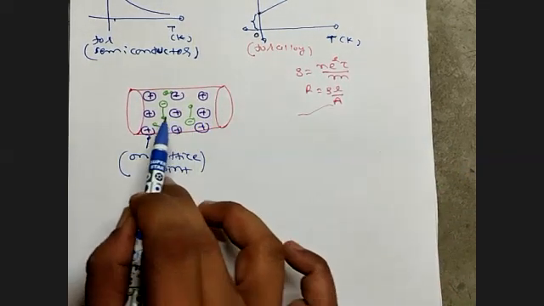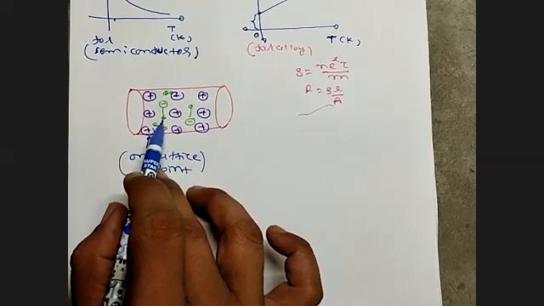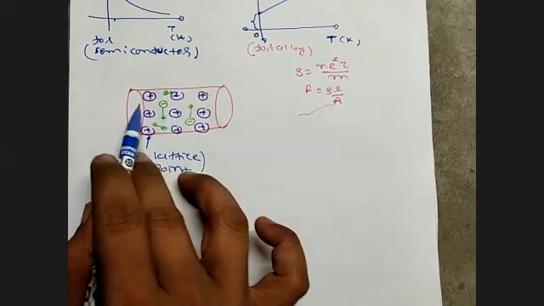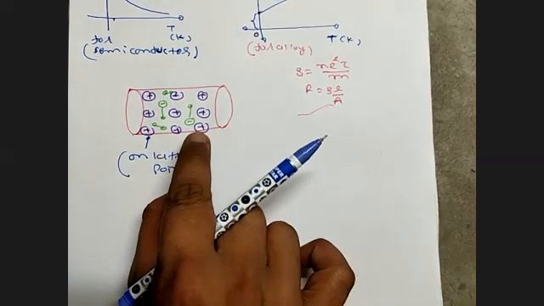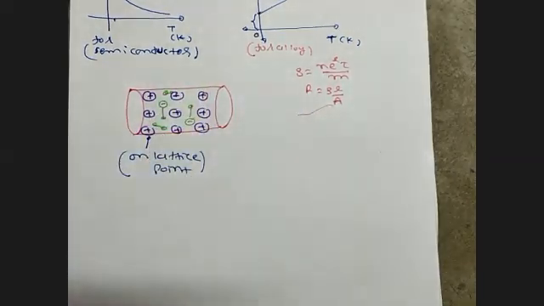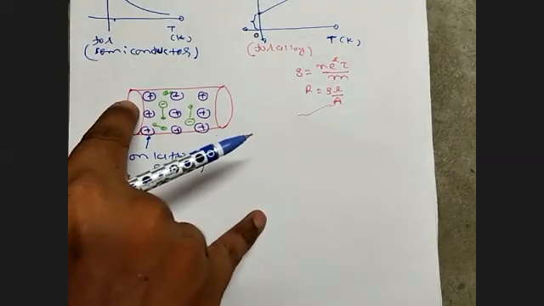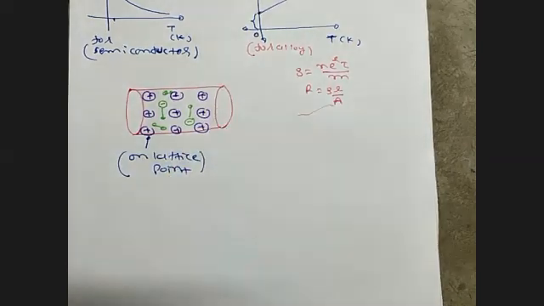What do we understand? If there is a free electron available, suppose there is a conductor, it moves from one place to another place, from one edge to another edge, from one cross section to another cross section. With the help of that, current flows through it. The flow is resisted by the thermal oscillation of this positive ion. By this, the electron is unable to carry itself from one place to another place.